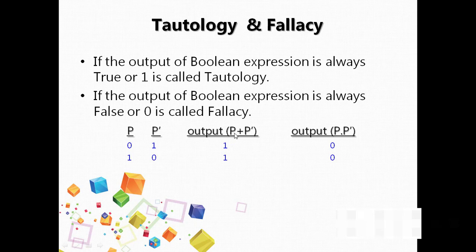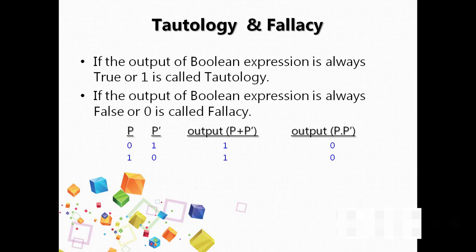Now we will substitute the values of P and P bar in the expressions given. First we concentrate on the addition: 0 plus 1 is 1 and 1 plus 0 is also 1. Hence we can say P plus P bar is a tautology expression.